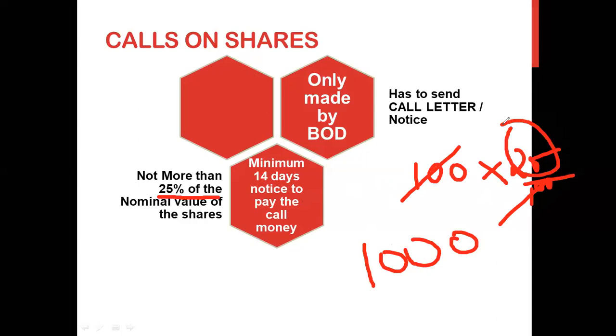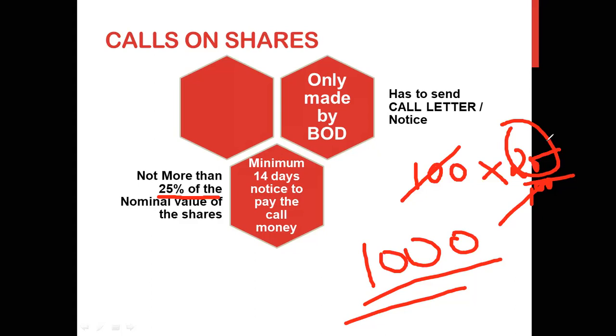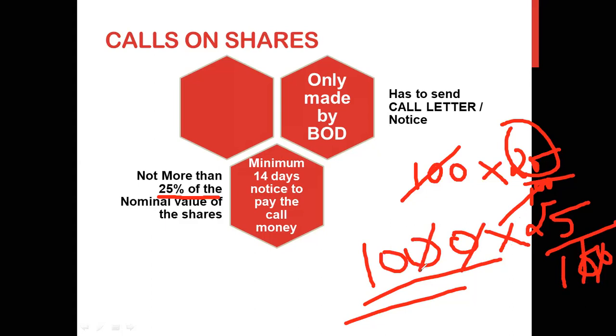So that means it cannot force you to pay the entire 1000 rupees at one time. If you are buying 100 shares of the company for 10 rupees each, at one time a maximum of 25 rupees you can pay, that is 100 ka 25%. But yes, if I tell you to calculate 1000 rupees ka 25%, then 250 rupees you have to pay to the company, if you are buying 100 shares at rupees 10.